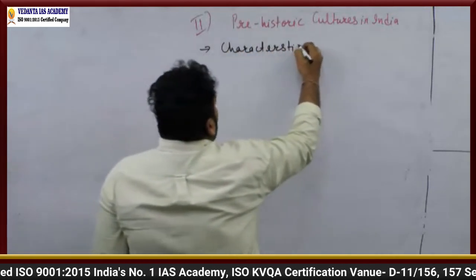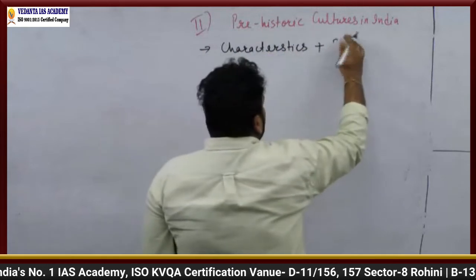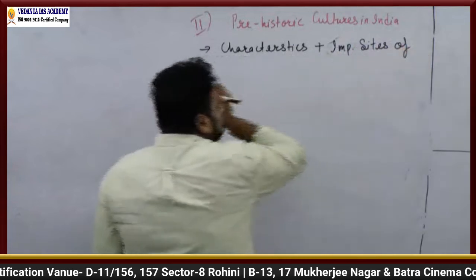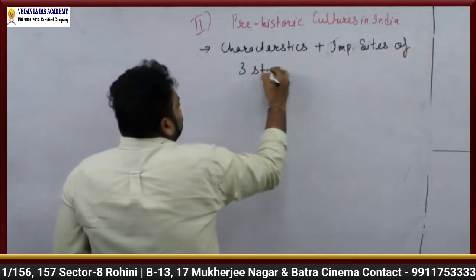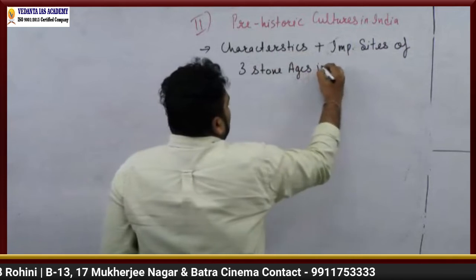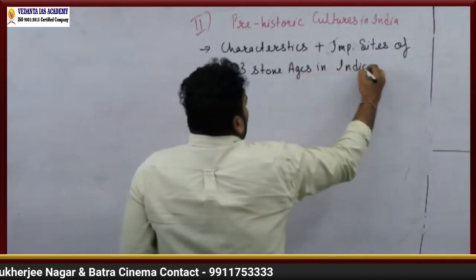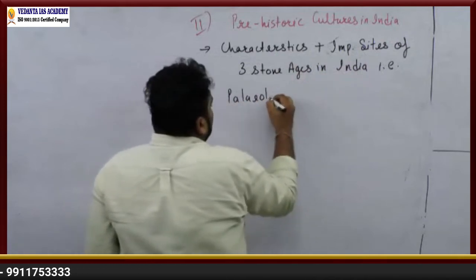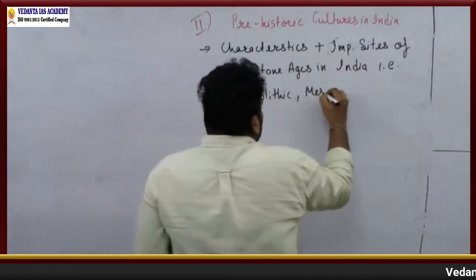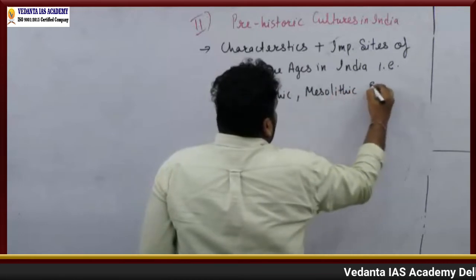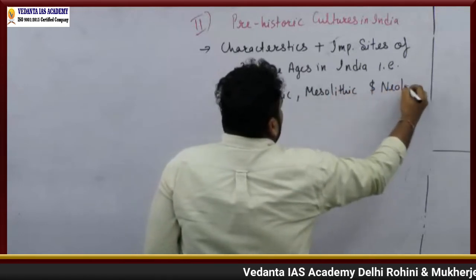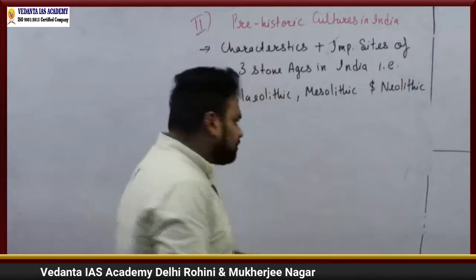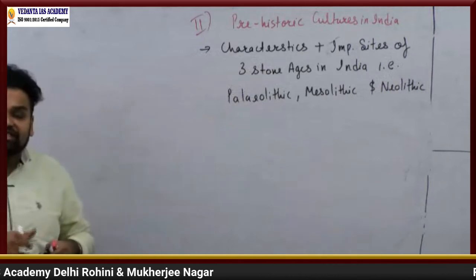Characteristics plus important sites of the three Stone Ages in India. That is Paleolithic, Mesolithic, and Neolithic. What exactly were the characteristics of each age, right?